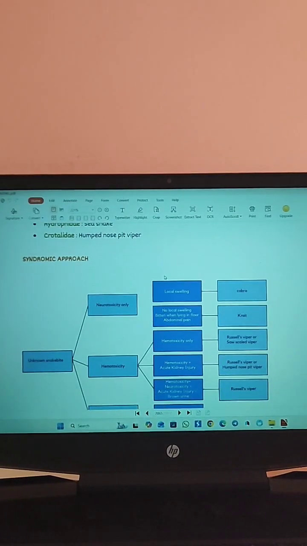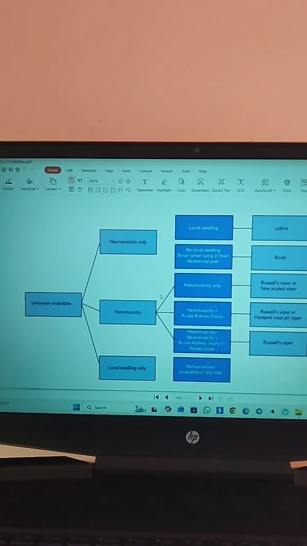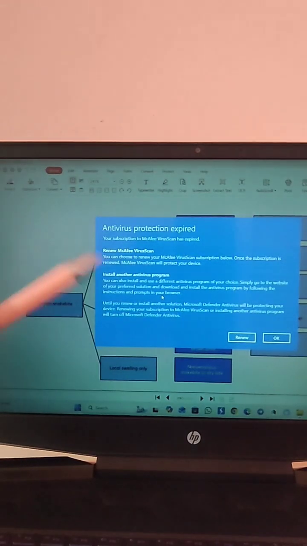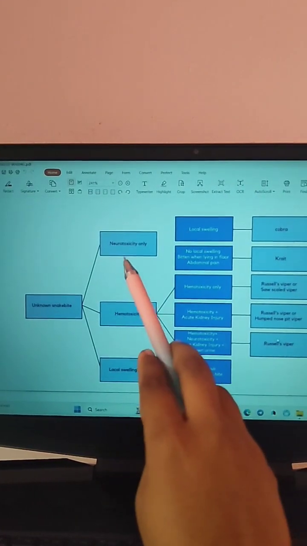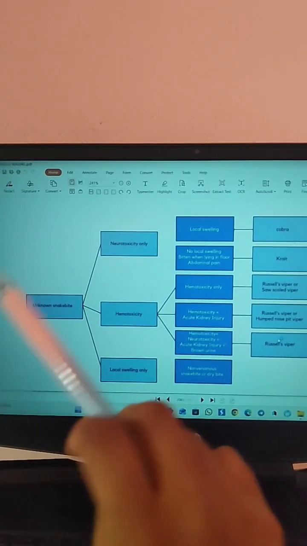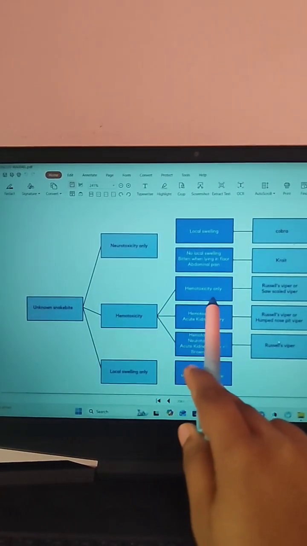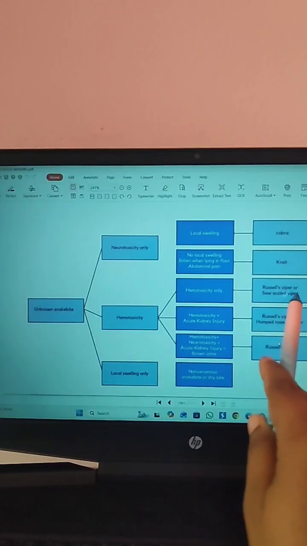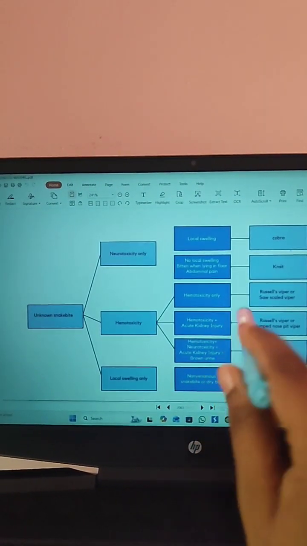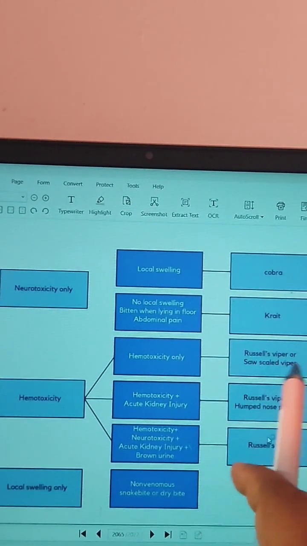And next, we should know about the syndromic approach of snake bites. Okay, so when you get an unknown snake bite, it may be neurotoxic only, or hematotoxicity only, or it may be local swelling only. In case of hematotoxicity only, it may be a Russell's viper or saw-scaled viper.